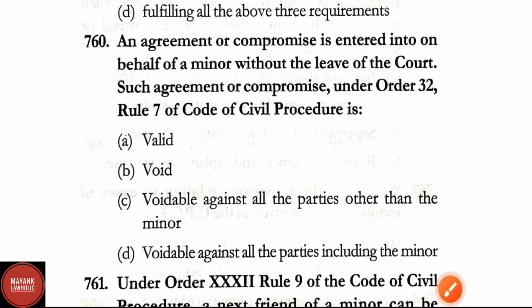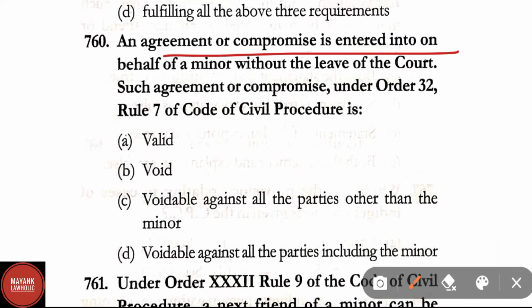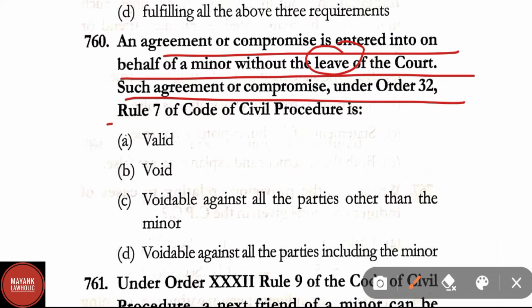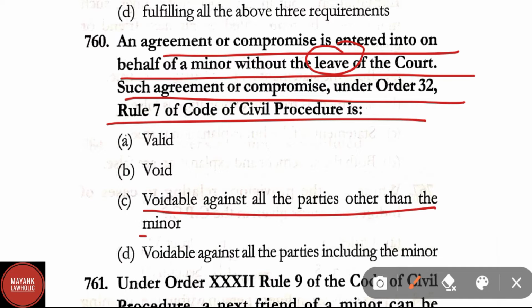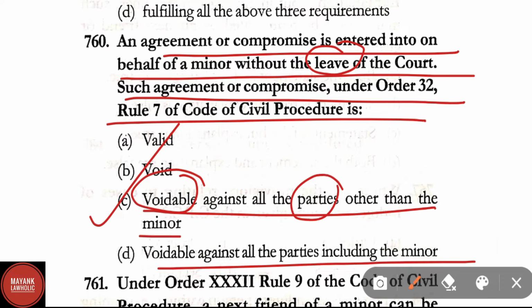Question number 760. An agreement or compromise is entered into on behalf of a minor without the leave of the court. Such agreement or compromise under Order 32 Rule 7 of the CPC is valid, void, voidable against all the parties other than the minor, voidable against all the parties including the minor. Correct answer here is option C, voidable against all the parties other than the minor.